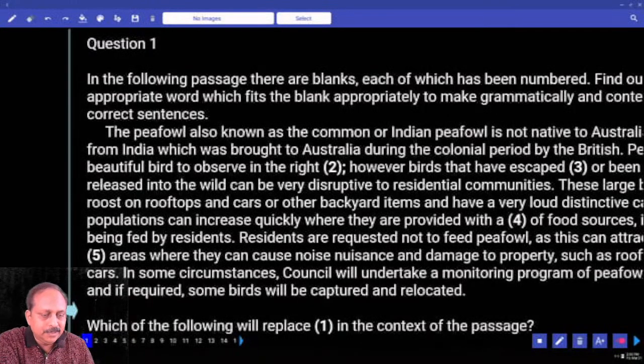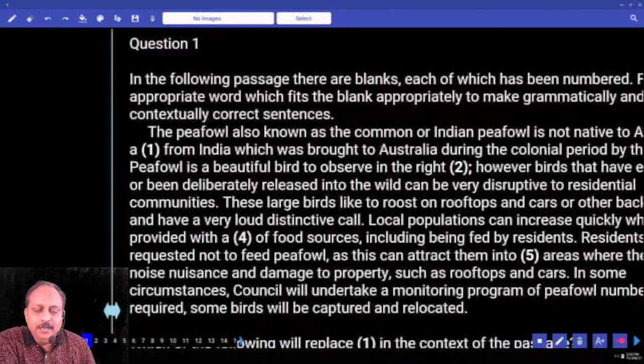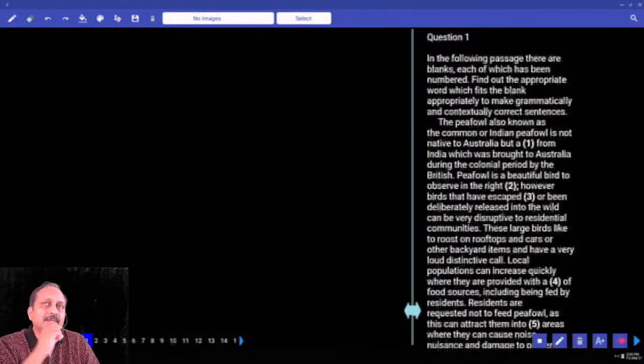How many questions? Four or five. They deal with what? Cloze test. And they have given the numbers. You have to choose the right word for that particular number. And what is this passage about? It is about peafowl.